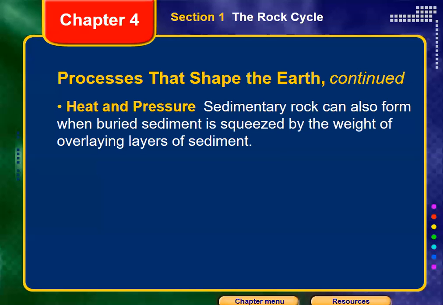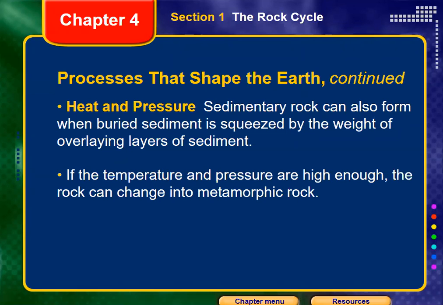Okay, so here we said the other one is heat and pressure. Sedimentary rock could also be formed once the sediment is squeezed by the weight above it. That represents the pressure, and this pressure causes the sediments to be compacted, which also causes them to be cemented. After the layers of sedimentary rock are under pressure for a long time, one layer over layer over layer, the layer found at the bottom has the highest pressure ever, because all the other layers are pressing on it.